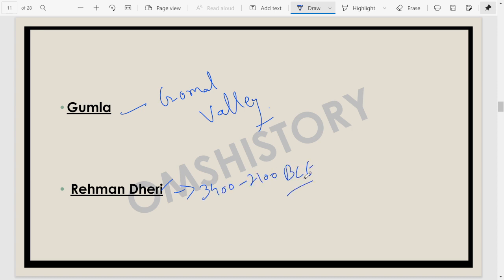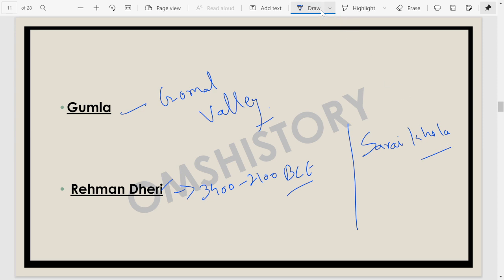Again, this time period is not that important, but it's an important site for us. Just the name is important. Another site which could be remembered here is the site of Sarai Khola in the northwest Indian subcontinent.